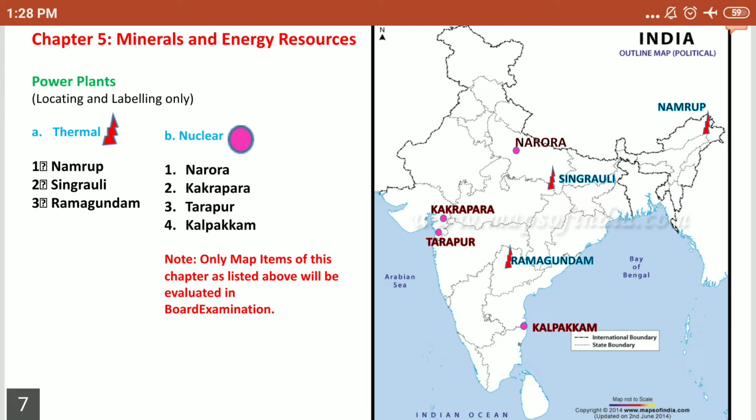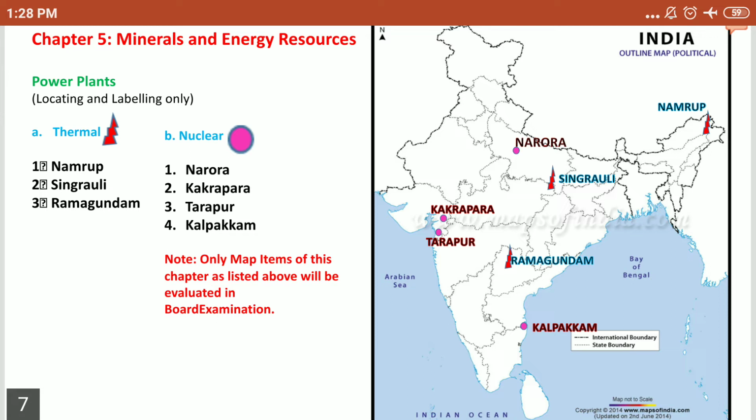So, you are supposed to just learn about the map items, locating and labeling only. There are two types of map practice. One is locating and labeling, another is identification of the places. Locating and labeling here has two types.